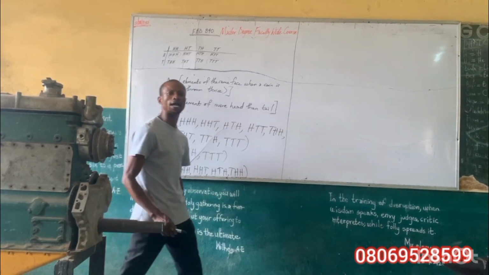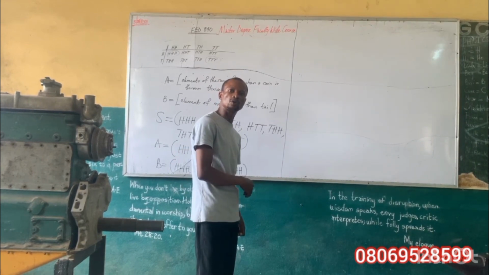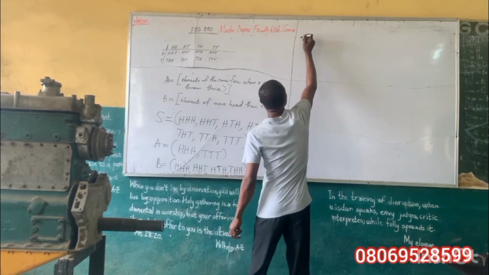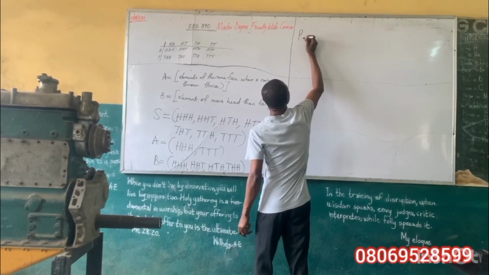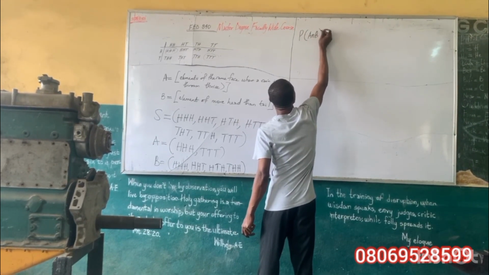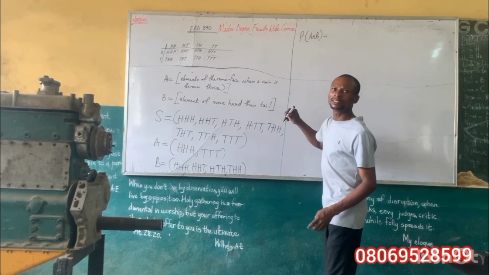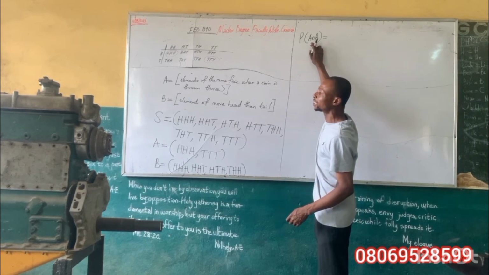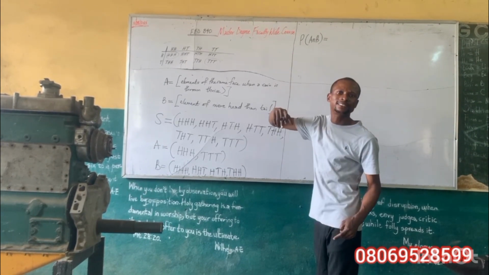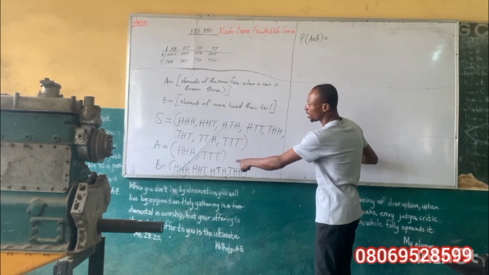Now, let's look at probability related to what we are talking about. The probability of A intersection B by set theory: what are the elements we can see? Because intersection means and. What are the elements we can see in A that we can also see in B?